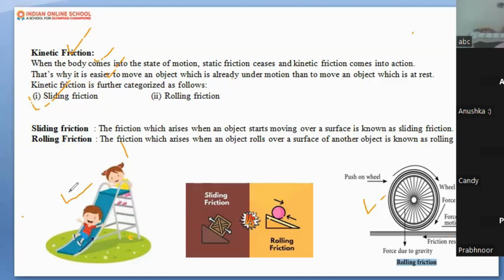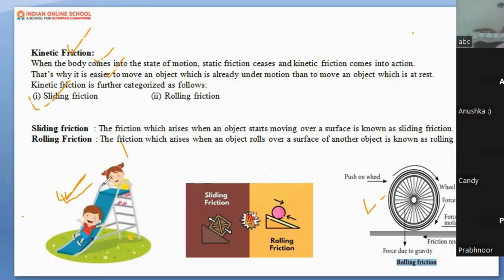Sliding itself defines its meaning: the thing or object which can slide easily over another object. In the previous slide, I gave you one example of ice. If you slide an ice cube on a wooden surface, it can easily slide. Why? Because the surface is quite smooth. So that is a good example of sliding friction, which arises when an object starts moving over a surface. Here you can see the child can easily slide over the slide.